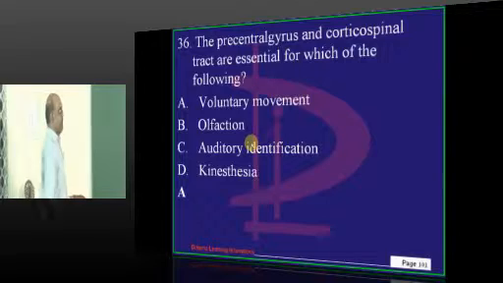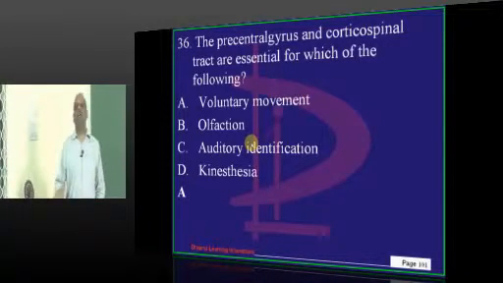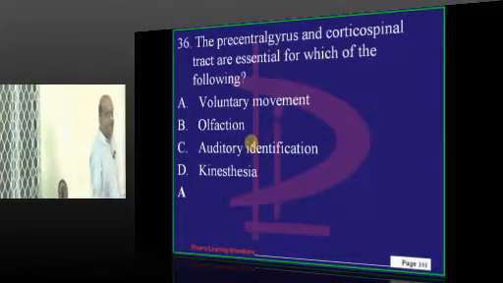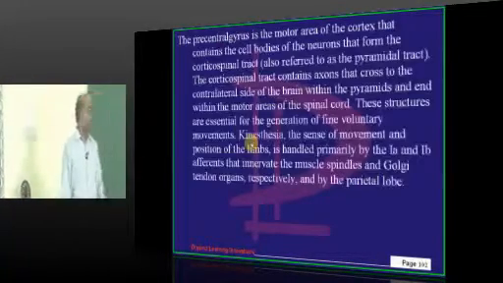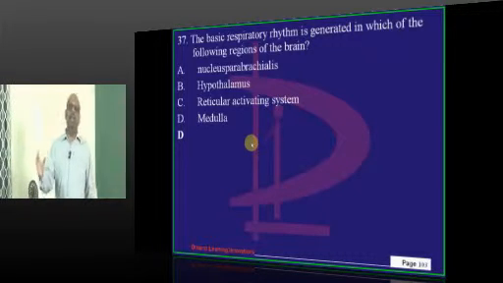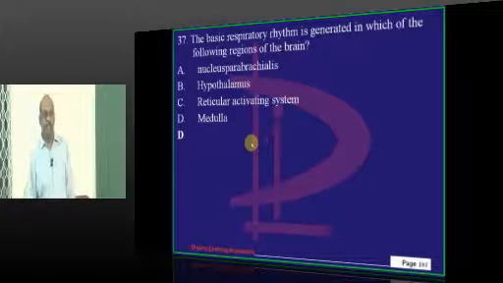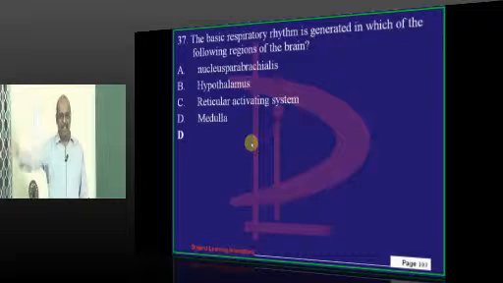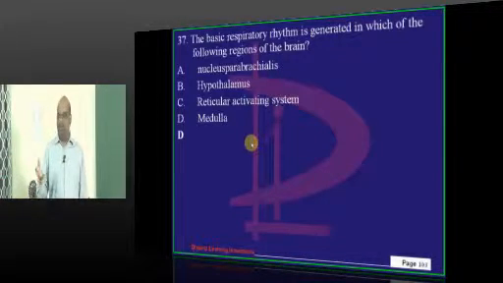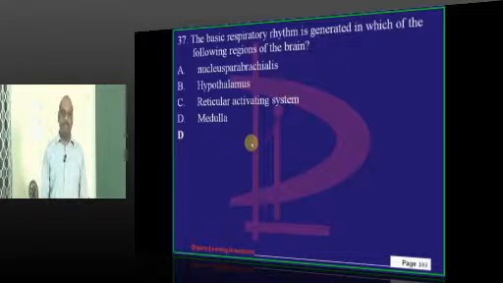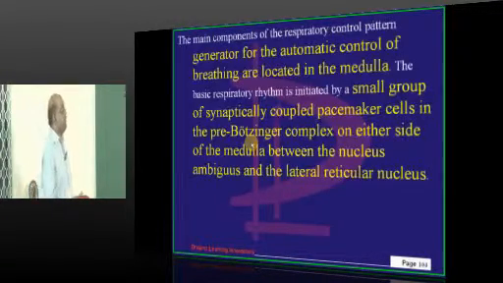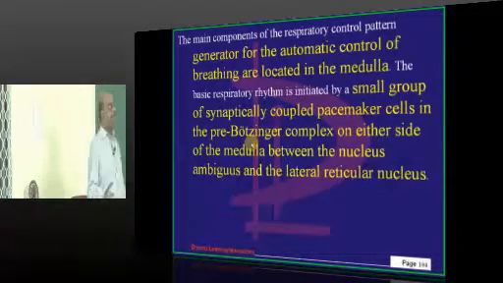Now, doctor, precentral gyrus, corticospinal tract. Why are they very important? Voluntary movement is all because of them. Where is the basic respiratory rhythm created? What is the meaning of basic? Is there any advanced respiratory rate? Basic means no increased rhythm, no decreased rhythm, not a regulated rhythm, fundamental rhythm. It is produced automatically in the medulla.